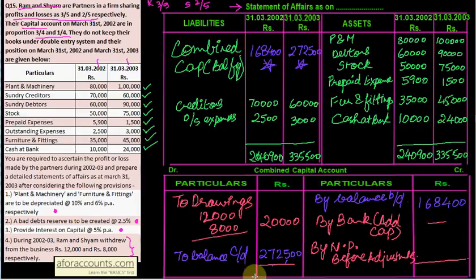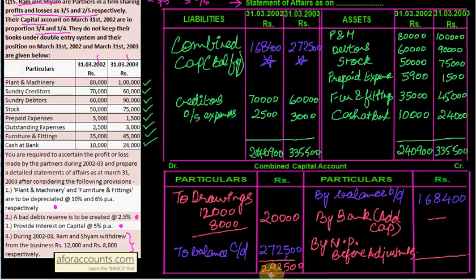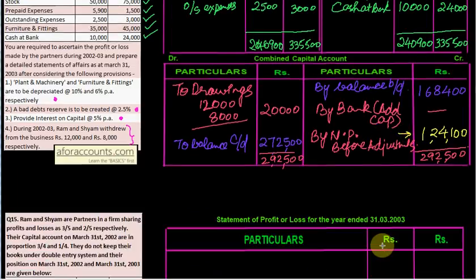Take the total of your debit side, which comes to 2,92,500. So 2,92,500 minus 1,68,400 comes up to your net profit before adjustment, which is 1,24,100. So you got your net profit. Till here we will also reach in your statement of profit and loss account.